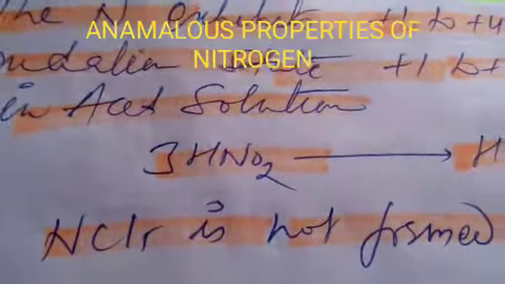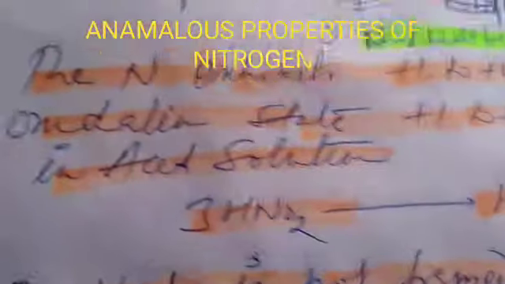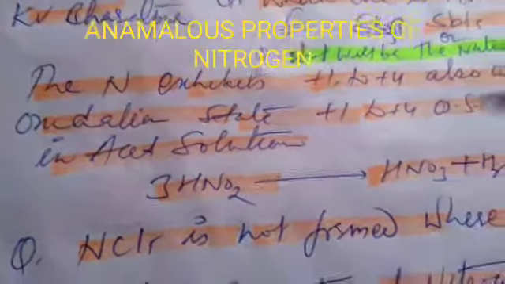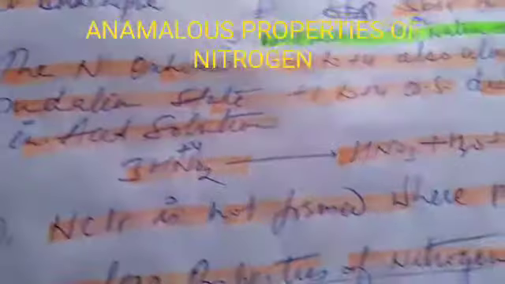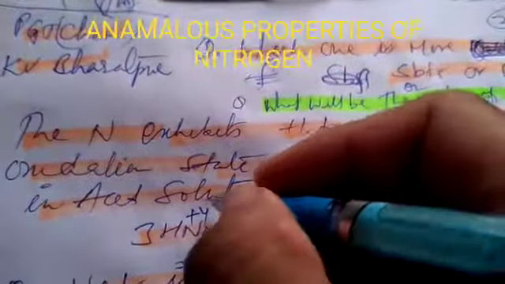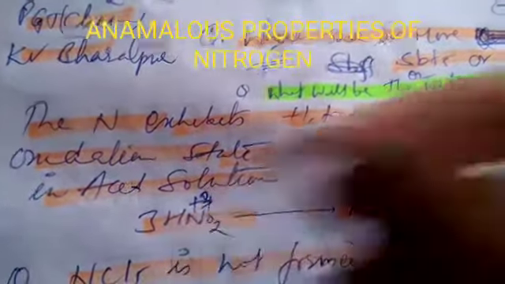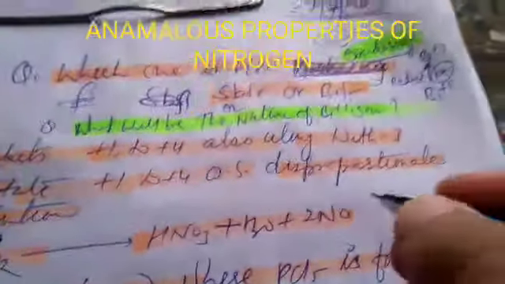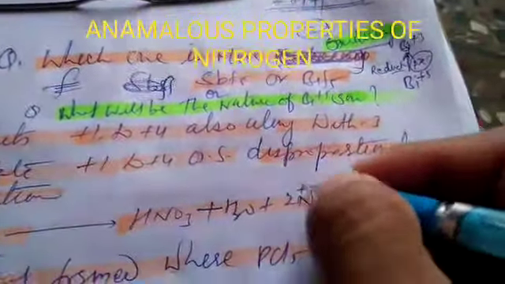In this HNO2, the oxidation state is +3, and it is undergoing disproportionation here to +2 and +5. So a single element is undergoing oxidation and reduction both. So it is a disproportionation reaction.